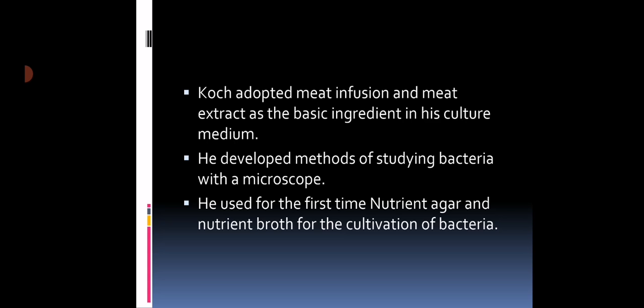Then he used for the first time nutrient agar and nutrient broth for the cultivation of bacteria. Just now we discussed the use of meat infusion or meat extract in the culture medium. The culture medium is nothing but nutrient broth or nutrient medium. This culture medium is very necessary for the growth and cultivation of bacteria. So for the first time Robert Koch used nutrient medium for the cultivation of bacteria. So these are the contributions of Robert Koch and Louis Pasteur.